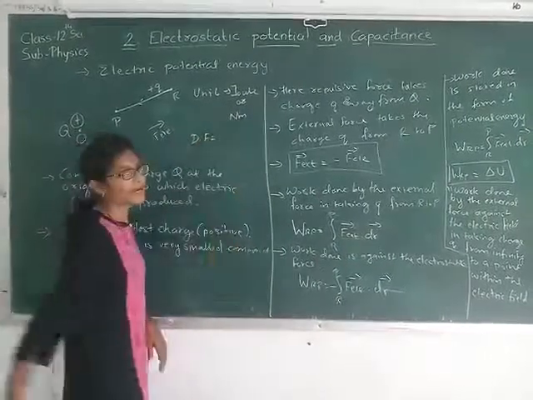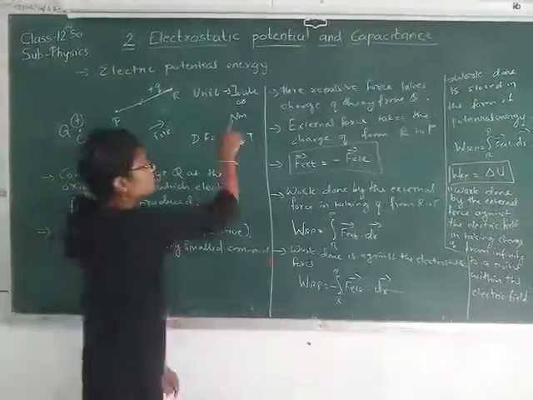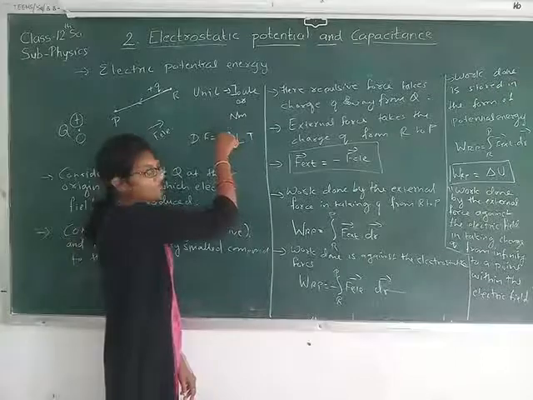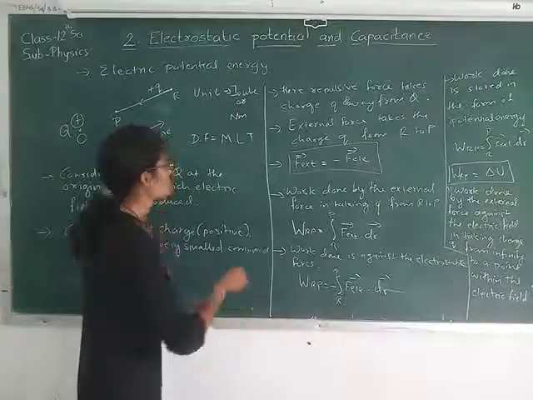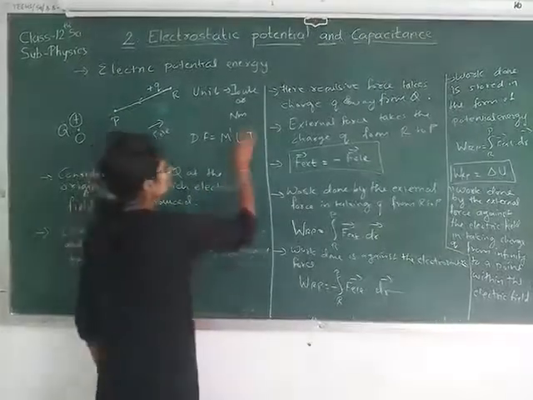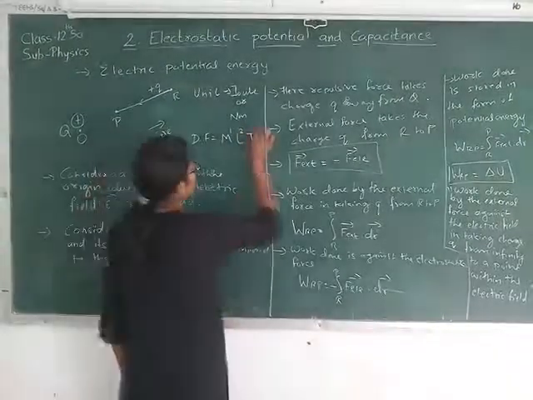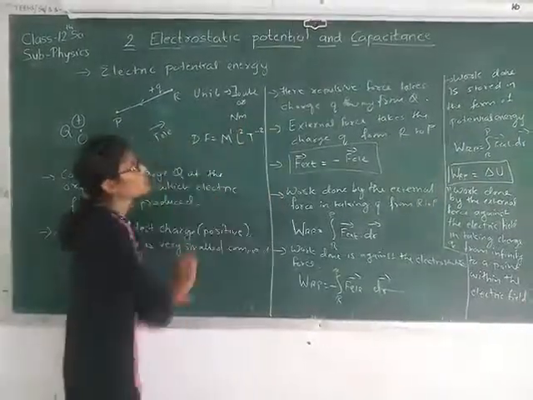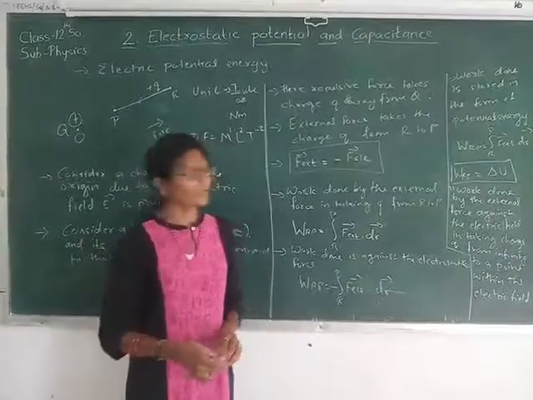For the dimensional formula, first write MLT. Newton is kg meter per second square. Here it is meter, so kg meter square per second square. Kg gives M^1, meter square gives L^2, and second square is in the denominator, so T^-2. So this is the dimensional formula for electrostatic potential energy.